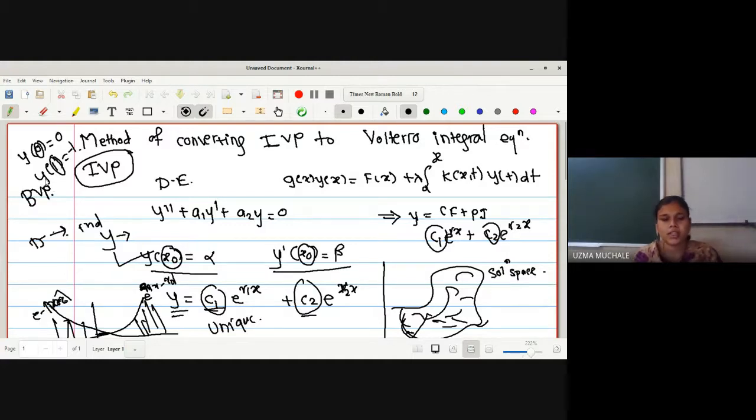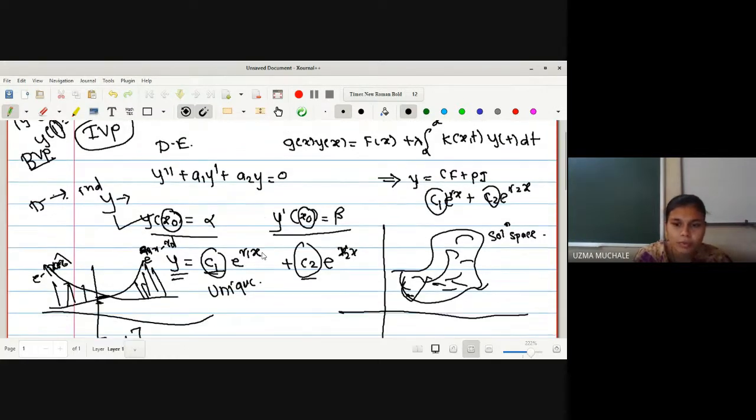Boundary and initial doesn't mean that they go on boundary and initial. It means that when values are provided at two different values of an independent variable, that is, the value of the dependent variable is provided at two different values of the independent variable, then it is called a boundary value problem. And an initial value problem means the value of the dependent variable is provided at the same value of the independent variable, and hence we call it an initial value problem.